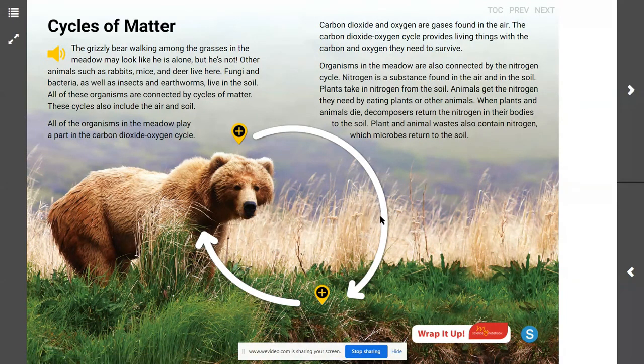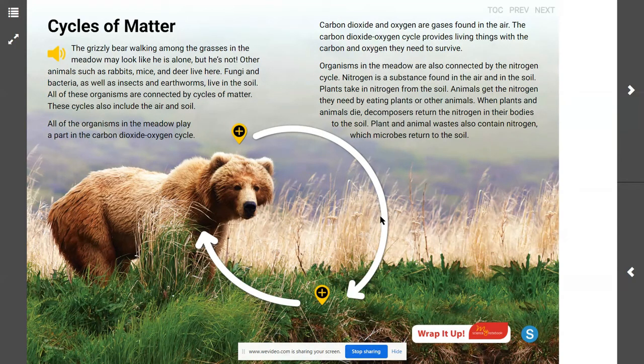Humans' activities have a huge effect on the cycles of matter. So as you're working your way forward, be a critical thinker and think about how different activities done by human beings, such as the cutting down of forests, the burning of fossil fuels, affect the level of carbon dioxide in the air. And think about, as a critical scientist, if the level of carbon dioxide in the air is changed, what does that mean for the carbon dioxide and oxygen cycle? What changes do we have to be aware of there?